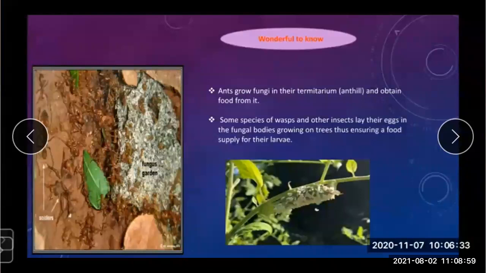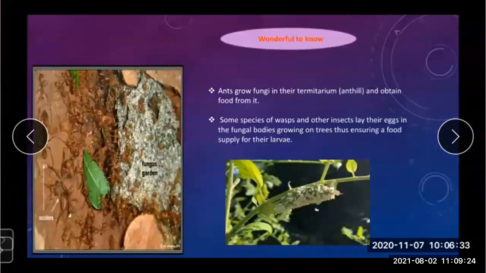Nutrients. That nutrient is consumed by the ants as food. Yes, is it interesting or not? This is how the fungus is helpful.